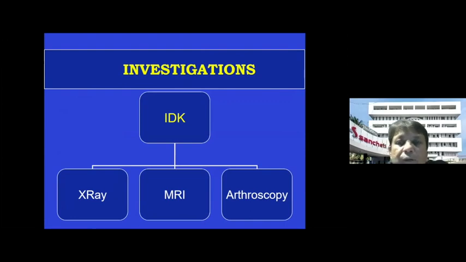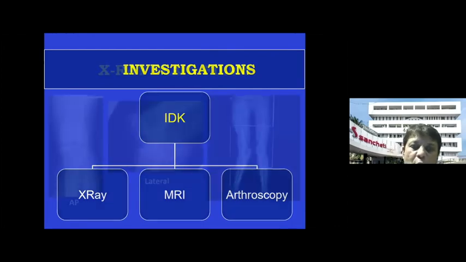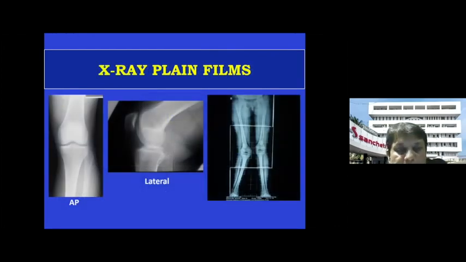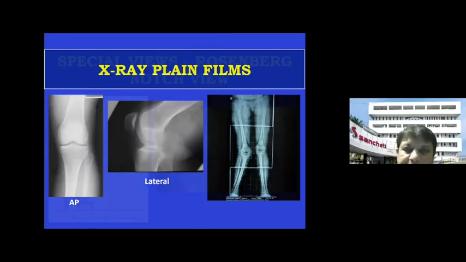In the last 4-5 minutes of my talk, I will just talk about the investigations. What investigations you should do? The X-rays, the MRI, CT scan, and arthroscopy. I'll quickly talk about the X-ray part of it. First of all, you should do the basic AP X-ray, the lateral X-ray, and a full-length X-ray if you have the ability to do it in your center. AP can be a single joint weight bearing and a supine X-ray without weight bearing, a true lateral X-ray, and then a full-length X-ray.